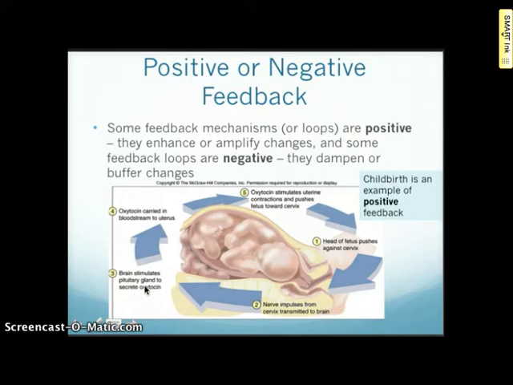The brain stimulates the pituitary gland to secrete a hormone that is carried through the bloodstream to the uterus and then actually causes a greater contraction, which causes more pushing on the cervix. So this is a positive feedback loop because it intensifies the reaction of the body. Blood glucose levels we saw was an example of negative feedback because this shuts itself off.